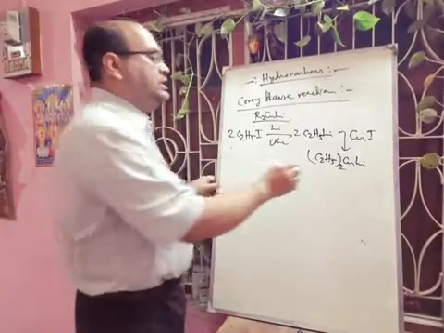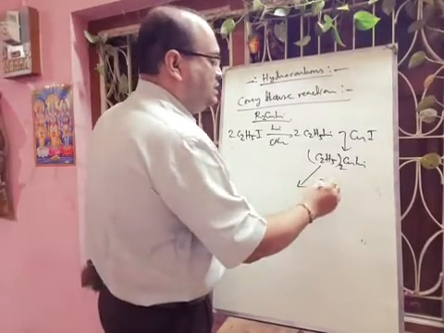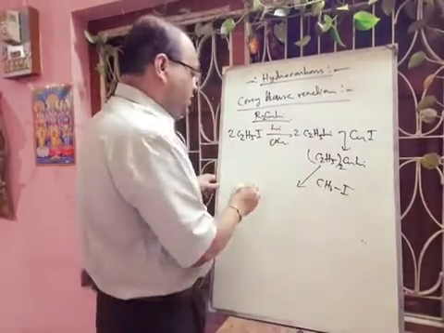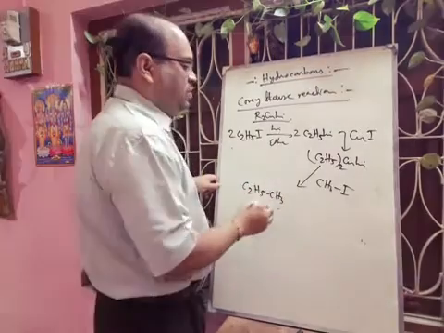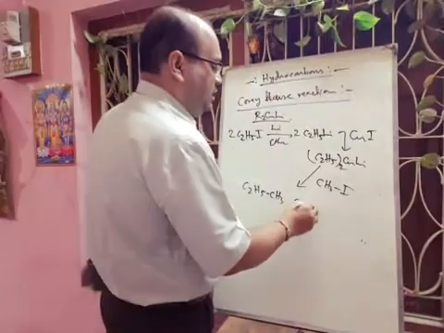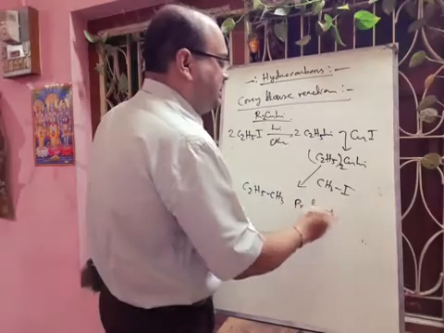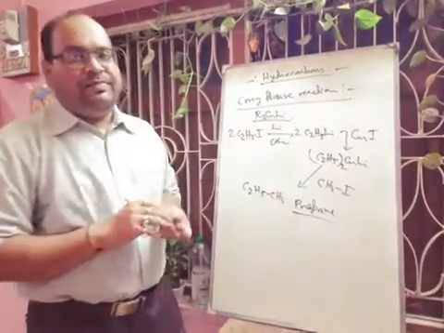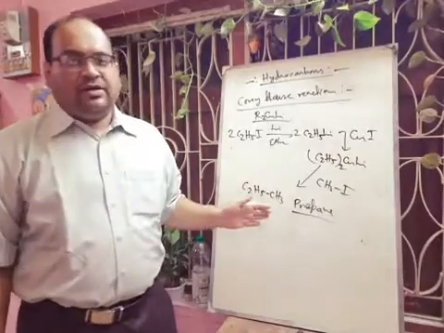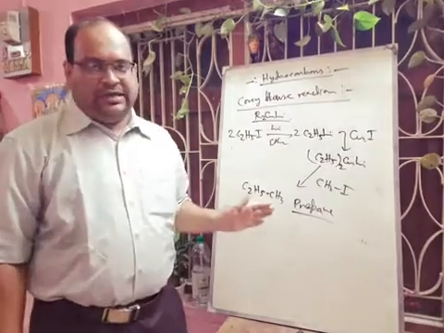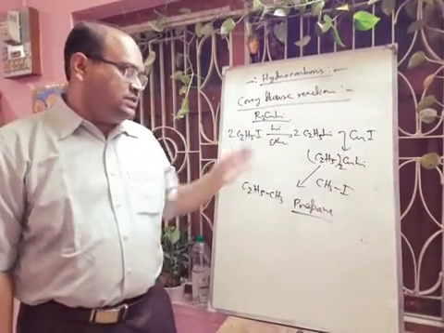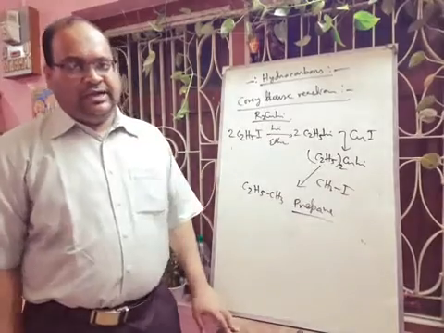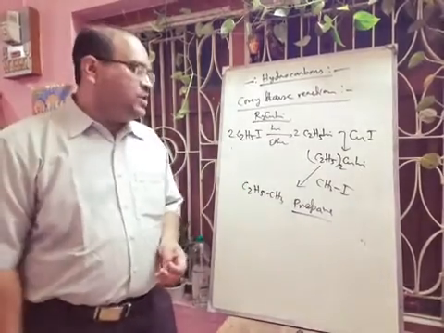This reagent is called the Corey-House reagent. Now with this reagent, if we add CH3I, definitely we will get C2H5CH3. That means we will get propane. So by using this reaction, we can prepare even-numbered as well as odd-numbered alkanes. So this is the best method. But the reaction is quite difficult as we are using lithium. Handling of this reaction is quite tough.